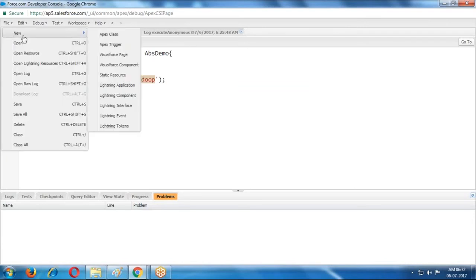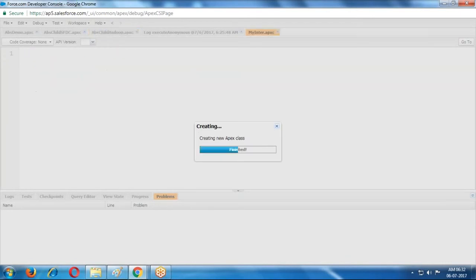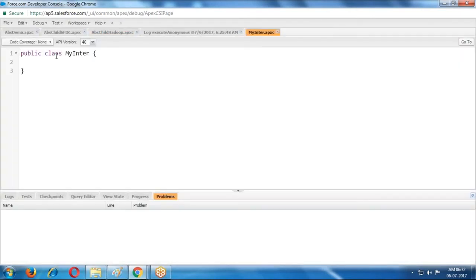File, new, class. How to create the class? File, new, Apex class. Just provide the interface name and create the class. Here, rename: class is replaced with interface.